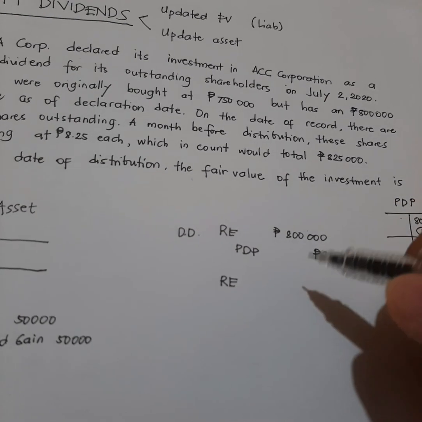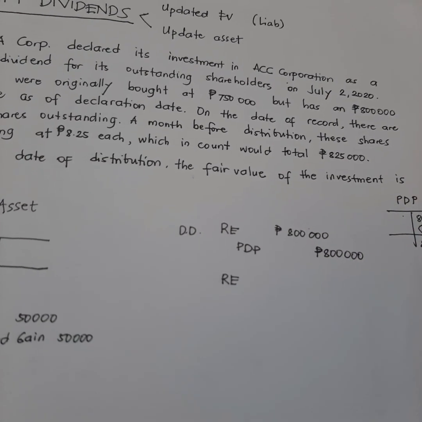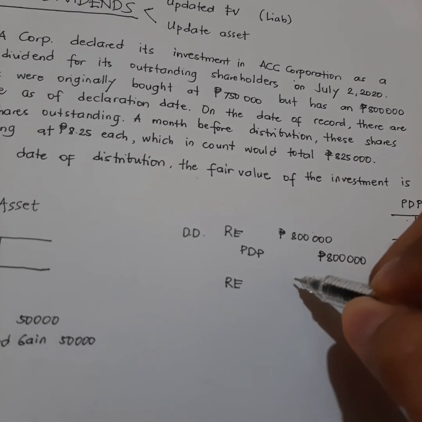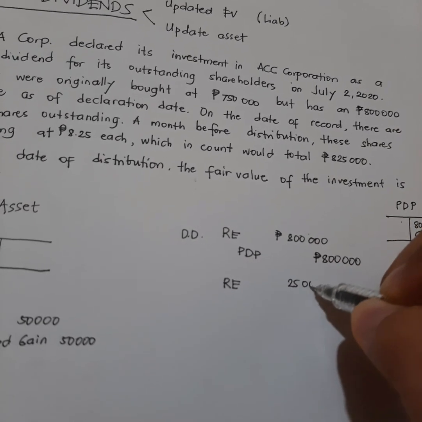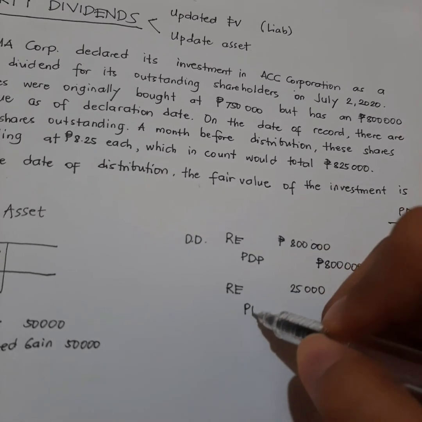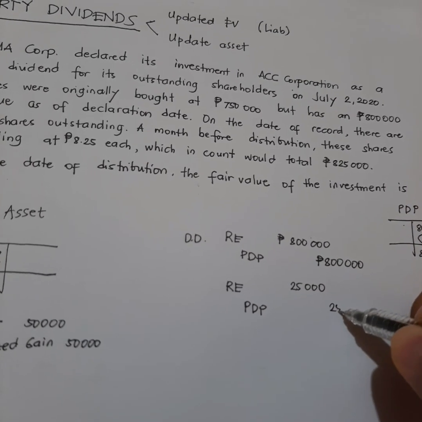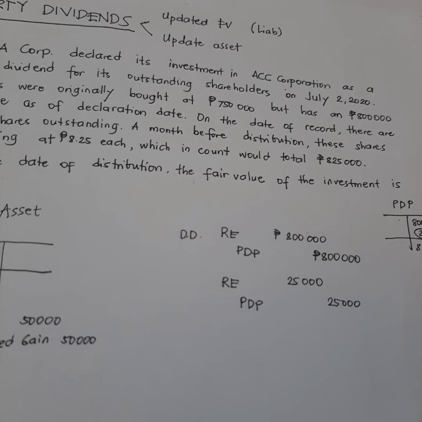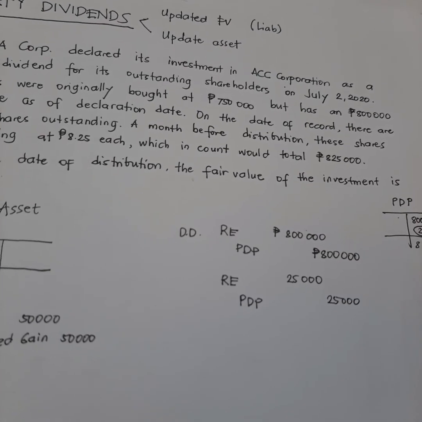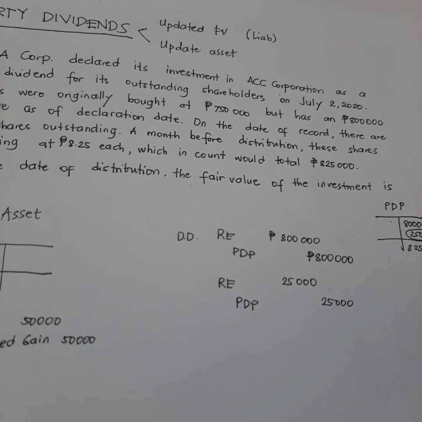So, 800,000 meron na tayo niyan, kaya 25,000 na lang kulang. So, we debit retained earnings at 25,000 and then credit property dividends payable at 25,000. In that case, adjusted na ang ating retained earnings na i-debit, then adjusted na rin ang ating property dividends payable.